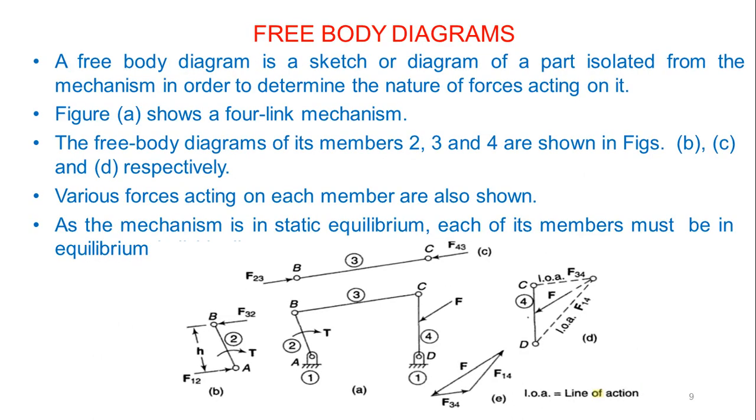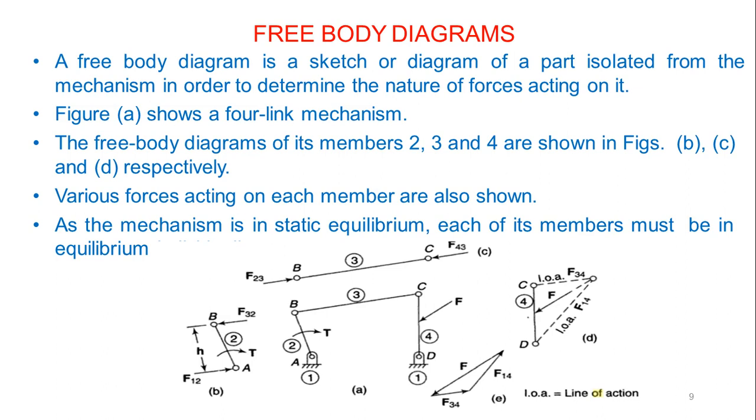For all the problems, the first step is to draw the free body diagram. We just discussed what a free body diagram is: a sketch or diagram of a part isolated from the mechanism in order to determine the nature of forces acting on it. Figure A is important, that is the 4-link mechanism.